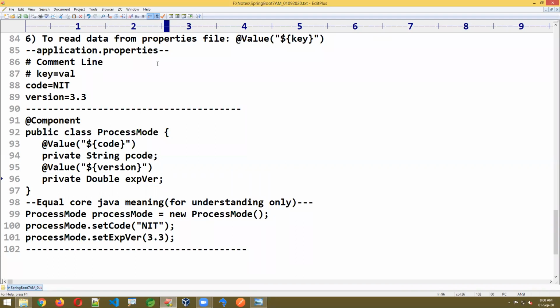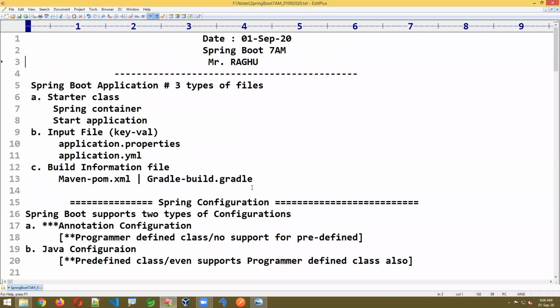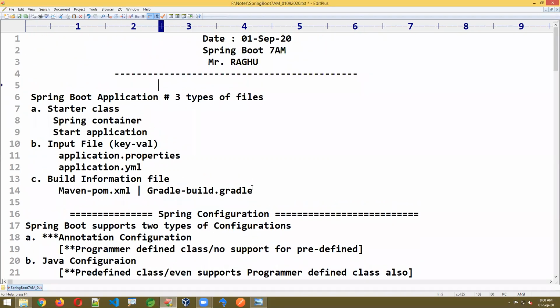Understood everyone? Just give yes or no in the chat. Not an issue, you can type no also if you did not understand. Still, if you have some doubts and you want me to answer some advanced concepts, you can send an email to me also, javabyragu@gmail.com. For example, if you have a doubt in something like security, you can't ask now because we just started. Like this, you can ask here.